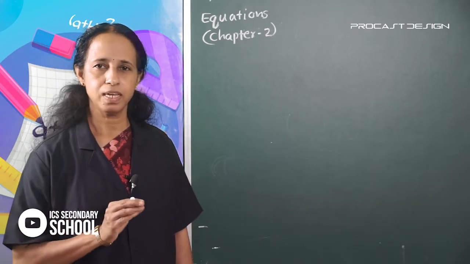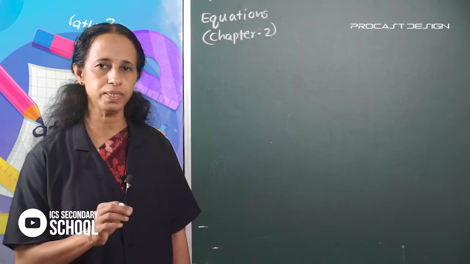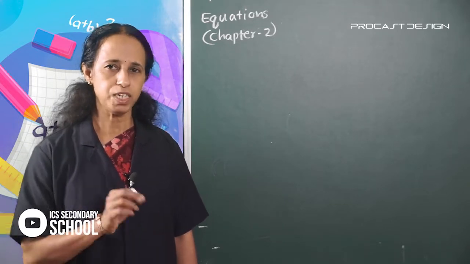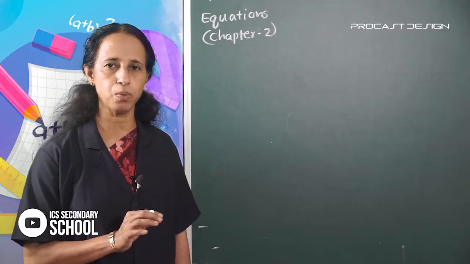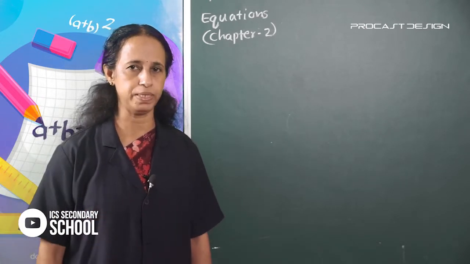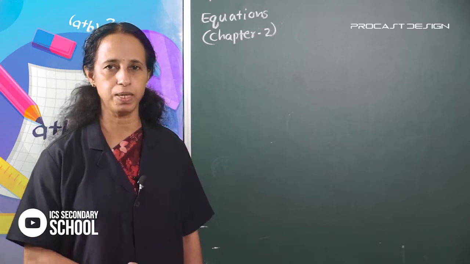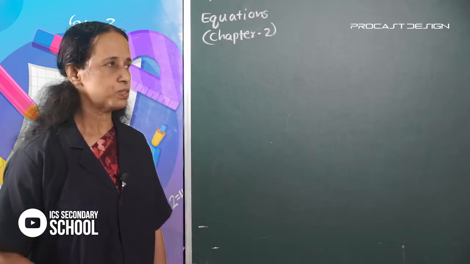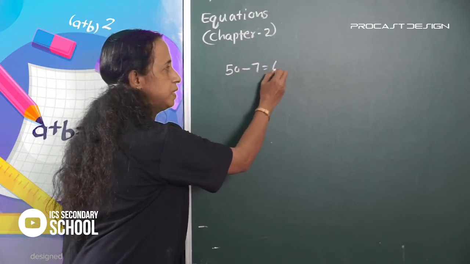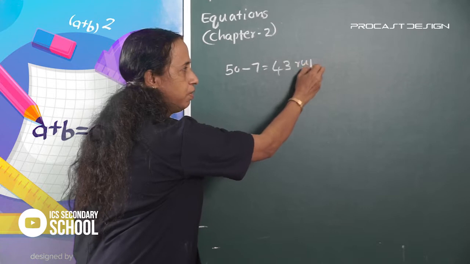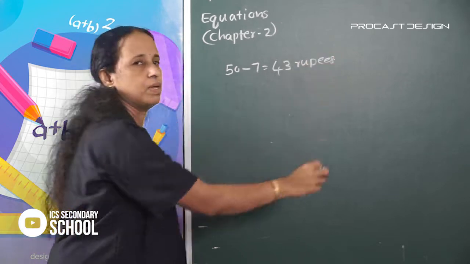She wants 7 rupees to make 50 rupees. So it is 7 rupees less than 50. So 50 minus 7 is equal to 43 rupees.